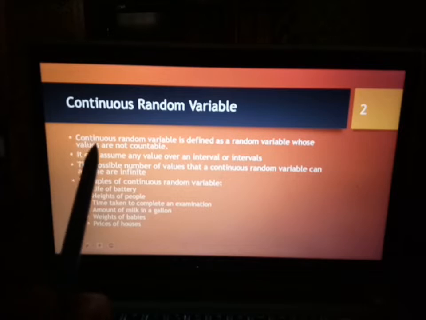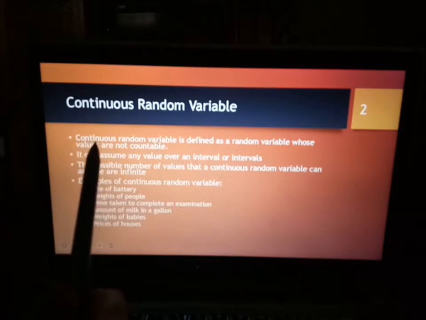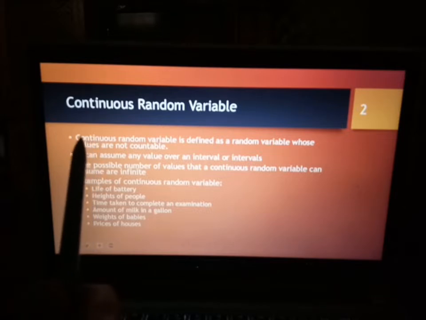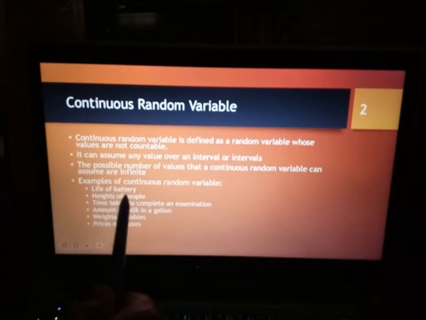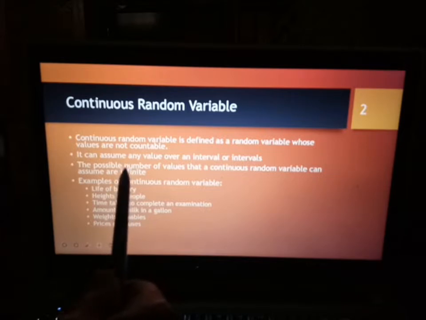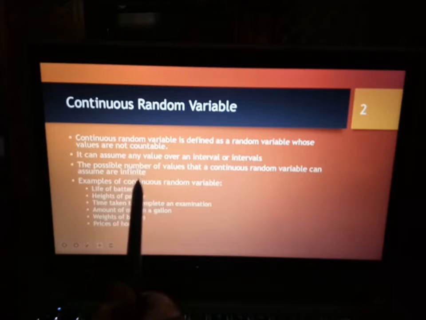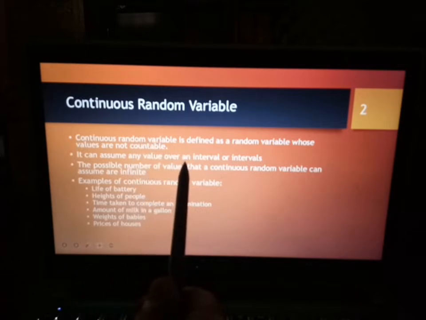Continuous random variables involve processes which can take continuous type of data, meaning that it is not discrete, such as time, life of battery, height of people, any data that can take decimal values. That kind of data is called a continuous random variable.